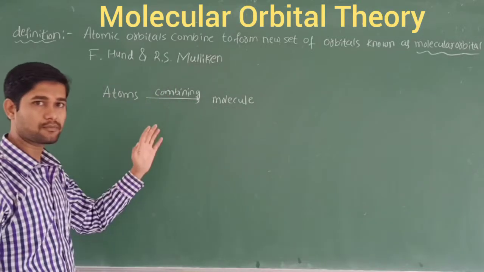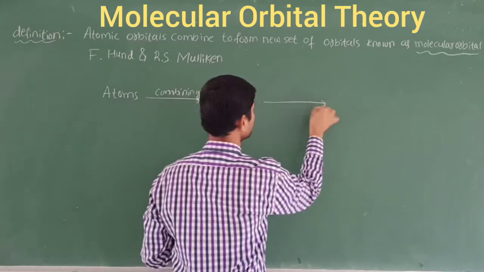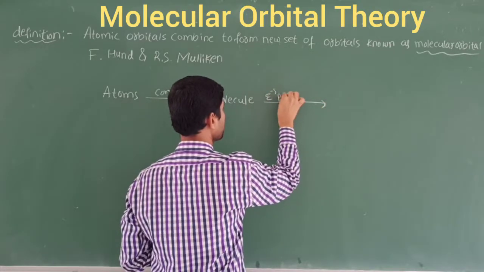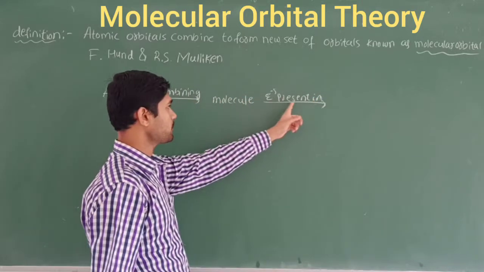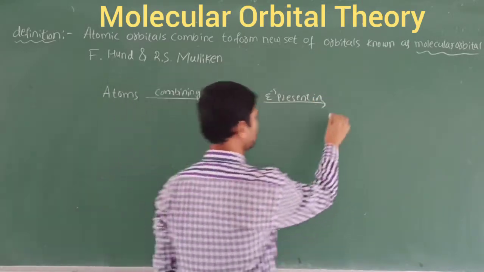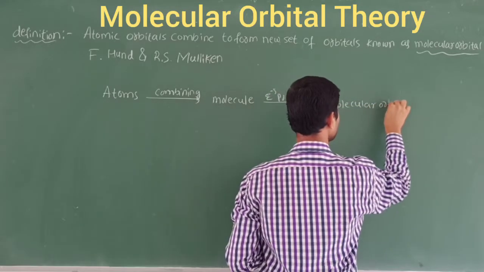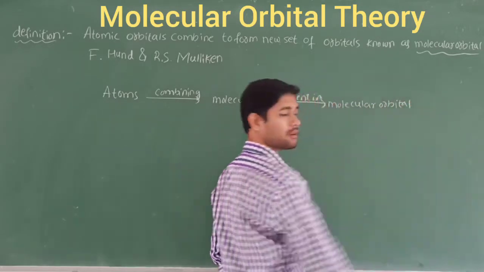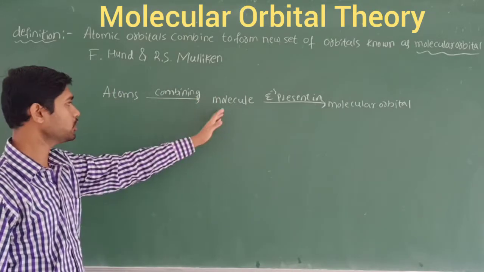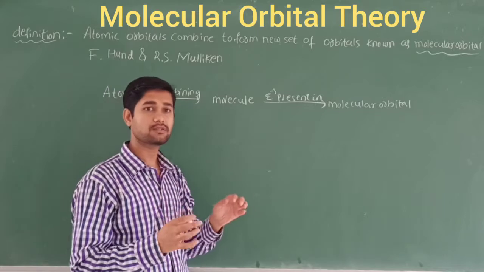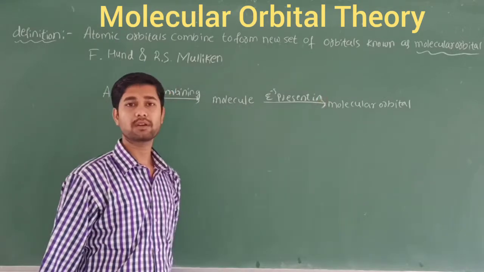molecule, right? So atoms are going to be combined to become a molecule, and the electrons present in the molecule we are going to call the molecular orbital. So this is about the molecular orbital. First we should take the atoms. Atoms combine to form molecules, and the electrons which are present in the orbitals of that molecule we are going to call the molecular orbital.